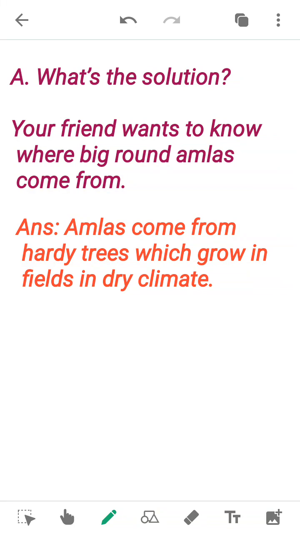Your friend wants to know where big round amlas come from. You know amla, in our common language we call it avla. It is also called amla. So where do we get these amlas from? The answer is, amlas come from hardy trees which grow in fields in dry climate. So amlas come from trees which are very hard and very tall as well.